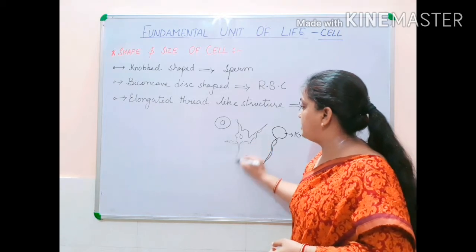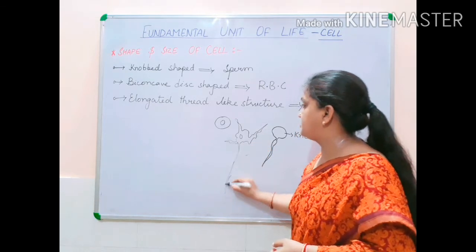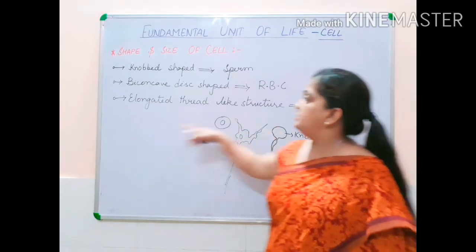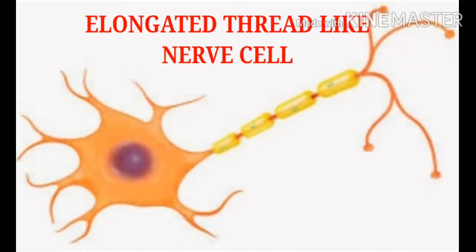This is your nerve cell, and a long thread-like structure is present. So your nerve cell is an elongated thread-like structure.